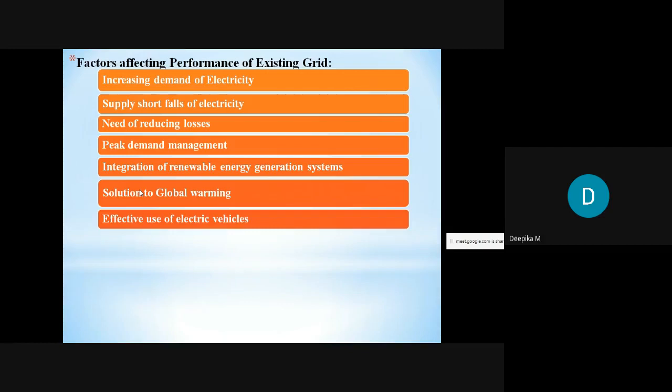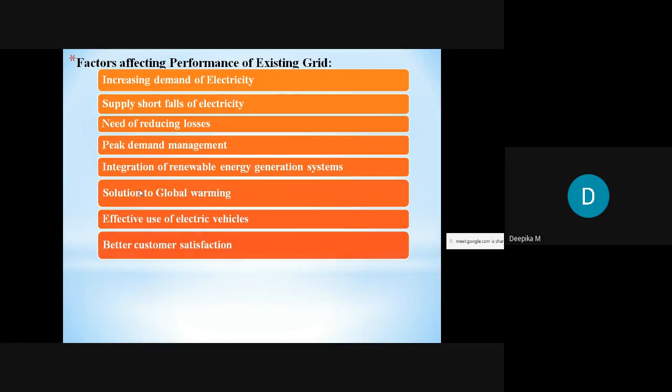And effective use of electric vehicles. Again, the automobiles we are using emit carbon dioxide. That again increases the global temperature, and again it damages the climatic conditions. Therefore we have to use electric vehicles, which are eco-friendly vehicles, and that will improve the climatic conditions of the earth. So therefore the grid has to be improved.